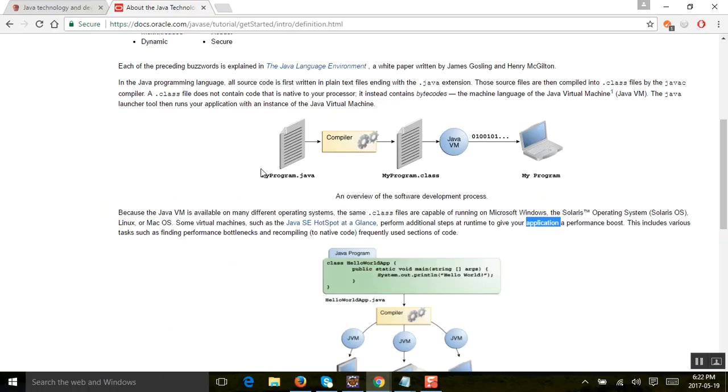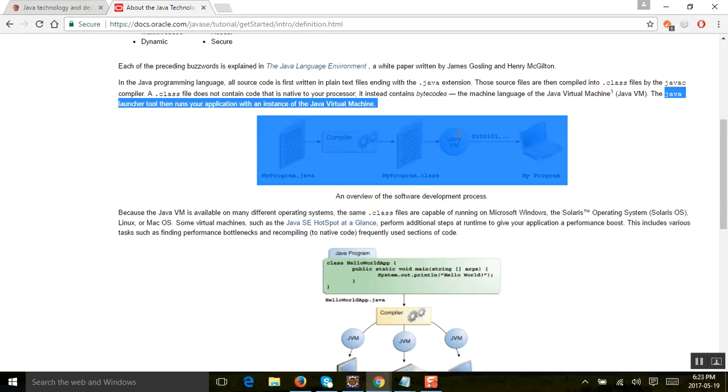If you see, this is just from the Oracle documentation, so straight from the horse's mouth. The source files are compiled to .class files by javac. A .class file does not contain code that is native to your processor. It contains bytecode, the machine language of the Java Virtual Machine. The Java launcher tool then runs your application with an instance of JVM. So when you launch it, the Java launcher tool will start JVM and JVM will run your code for you.